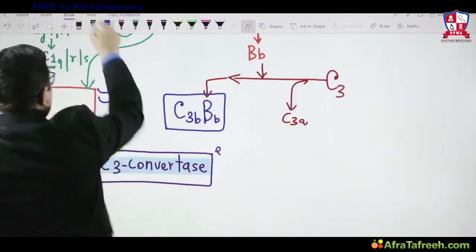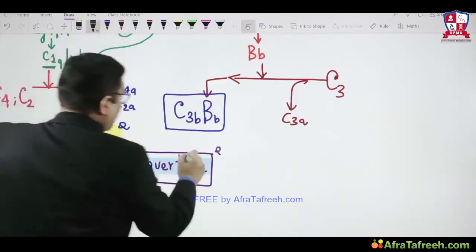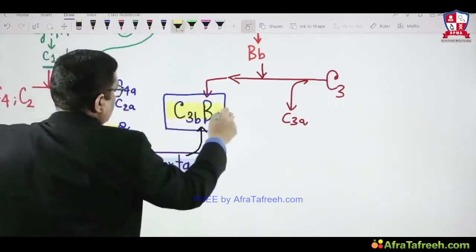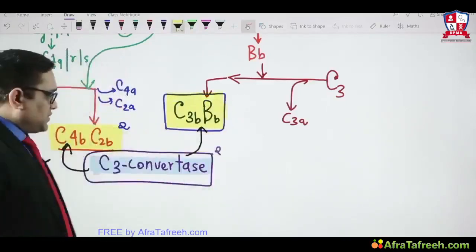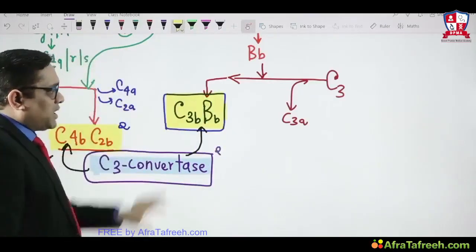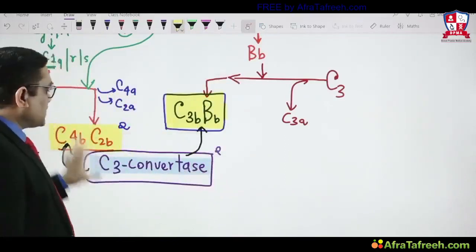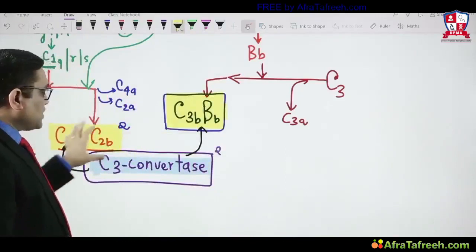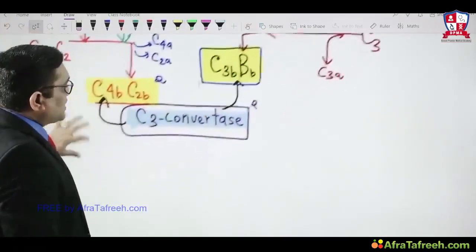So remember these things. C4b2b is the C3 convertase, and here C3bBb is the C3 convertase of the alternative pathway. So C3 convertase for the classical and mannose binding lectin pathway is 4b2b, and 3bBb is for the alternative pathway, right?